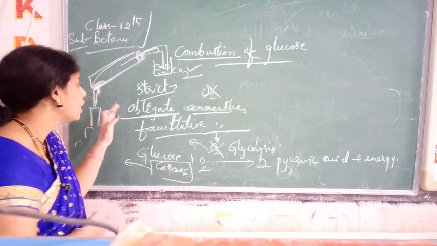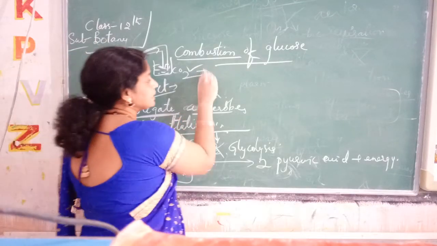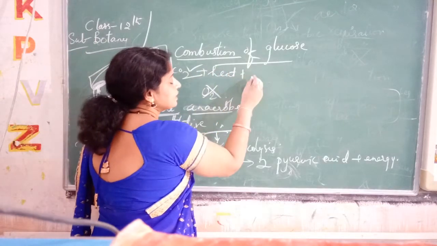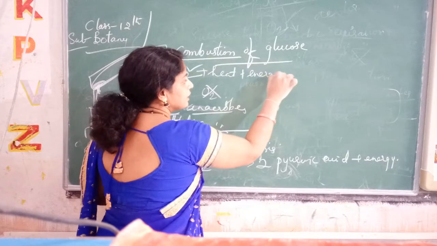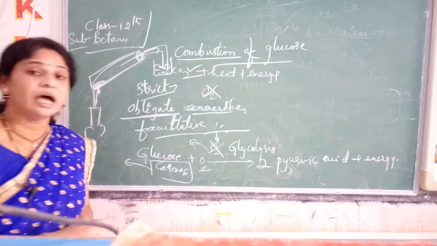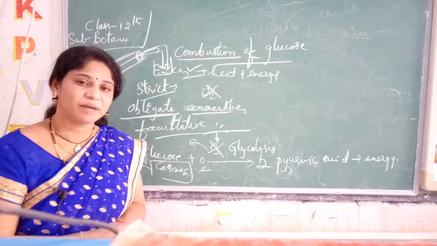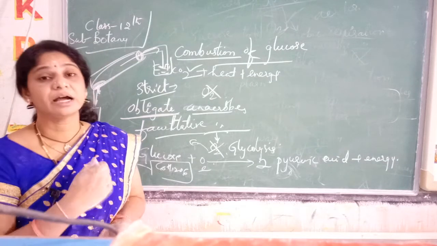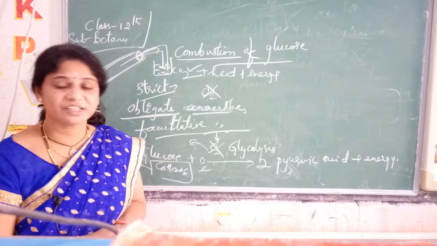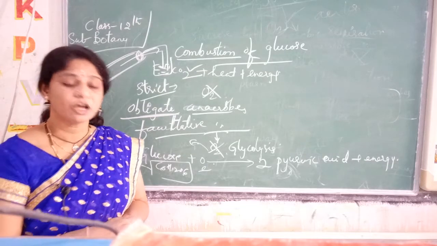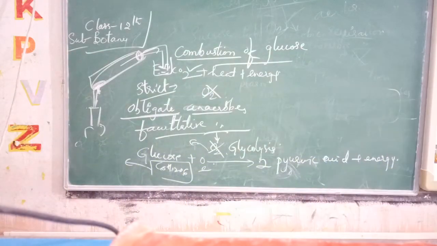The next thing is heat is released. Energy is released here. This is done on the apparatus externally. But combustion of glucose during the respiration process is seen in plants. So how does this occur? How is it occurring?